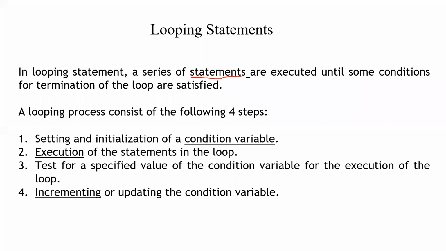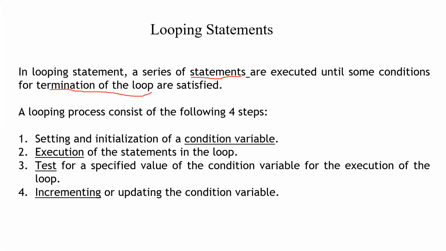In branching we will execute only once, but in looping we will keep on executing the same set of statements until some condition for the termination of the loop is satisfied. Is it clear? When we see the examples, it will be clear.